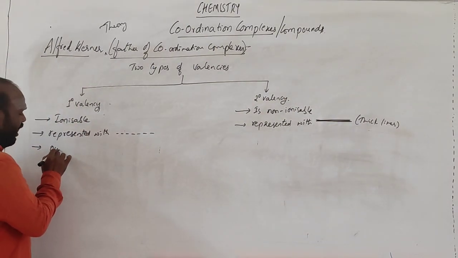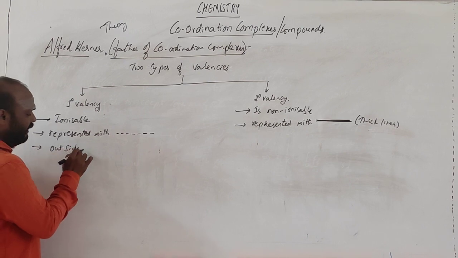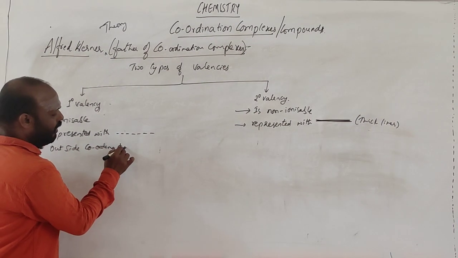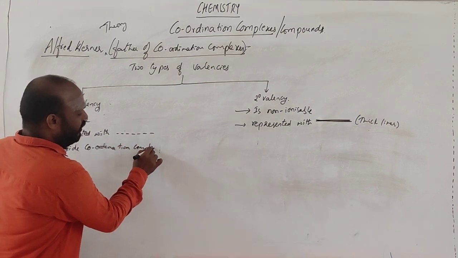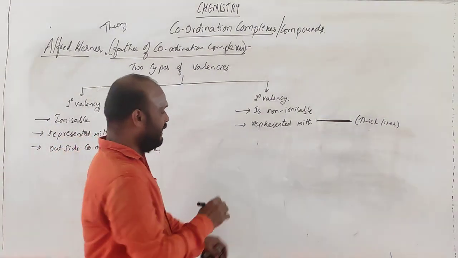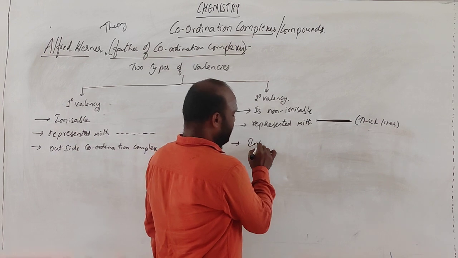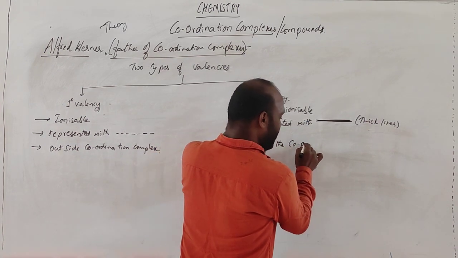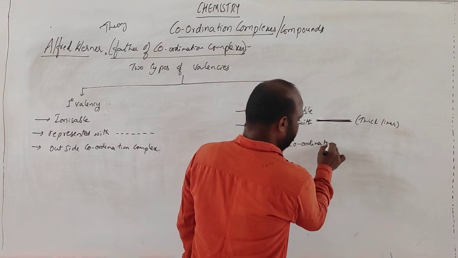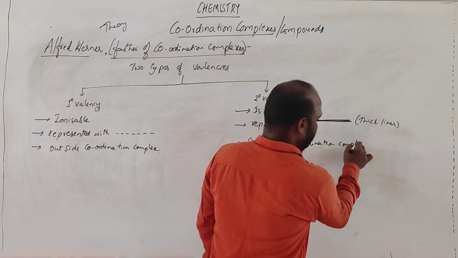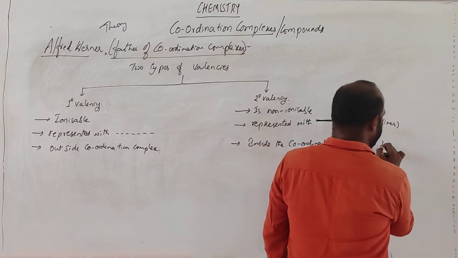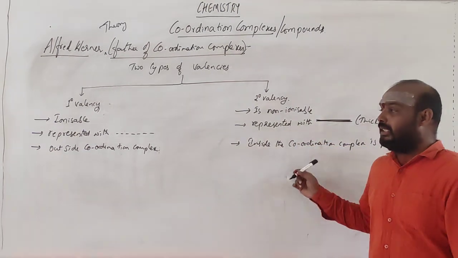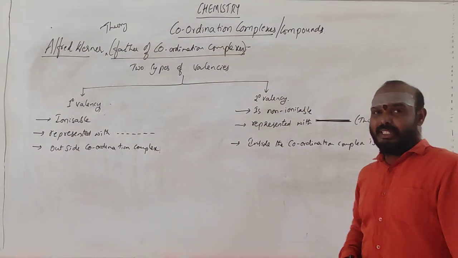Primary valency is present outside the coordination complex. Secondary valency is present inside the coordination complex. These are the basic differences.